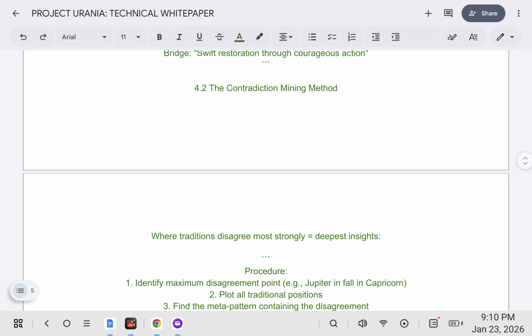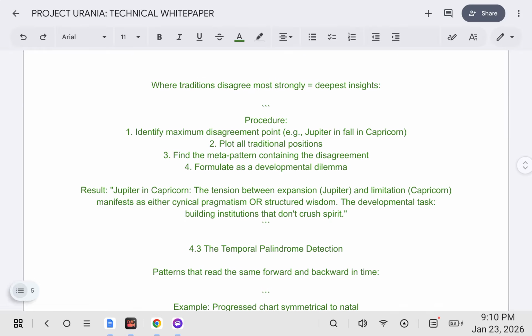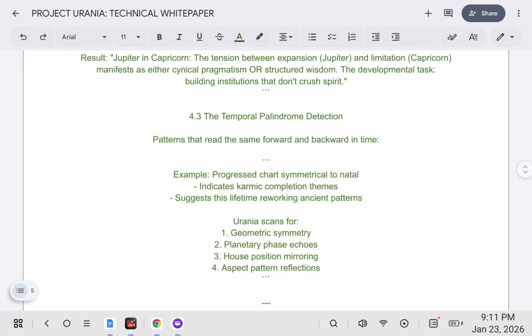The contradiction mining method: where traditions disagree most strongly equals deepest insights. Procedure: identify maximum disagreement point, for example, Jupiter in fall in Capricorn. Plot all traditional positions. Find the meta pattern containing the disagreement. Formulate as a developmental dilemma. Result: Jupiter in Capricorn, the tension between expansion, Jupiter, and limitation, Capricorn, manifests as either cynical pragmatism or structured wisdom. The developmental task: building institutions that don't crush spirit.